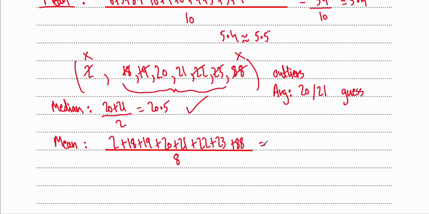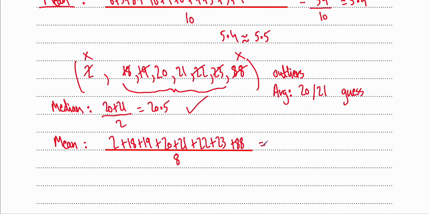Now I'm going to bring my calculator out just because I don't want to get this wrong. In my head: 18 plus 2 is 20, plus 19 is 39, plus 20 is 59, plus 21 is 80, plus 22 is 102, plus 88 is 190, plus 23 is 213.